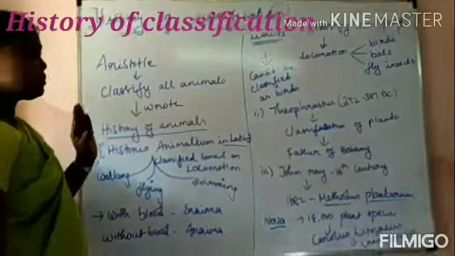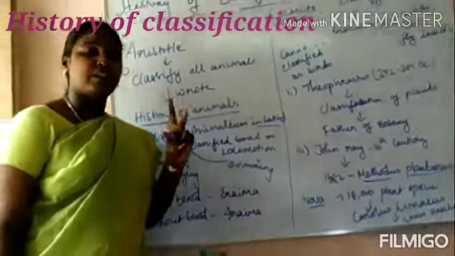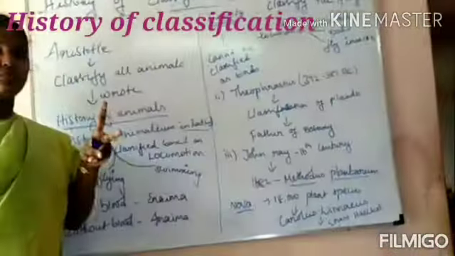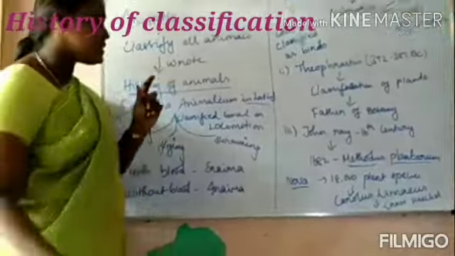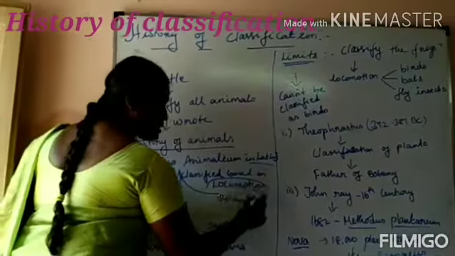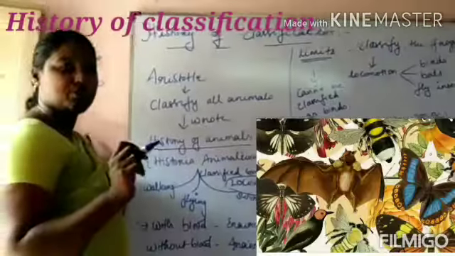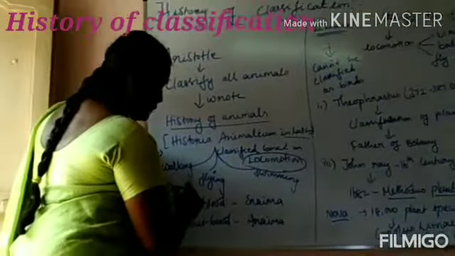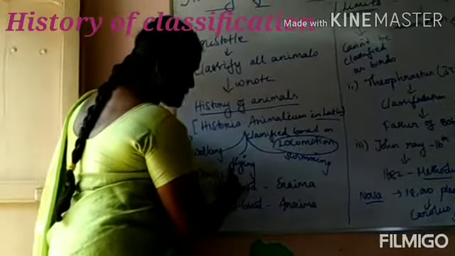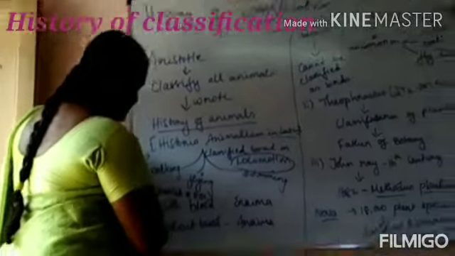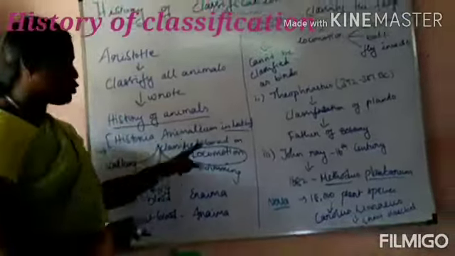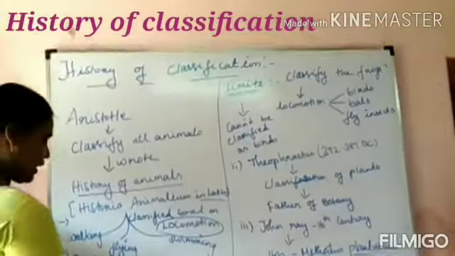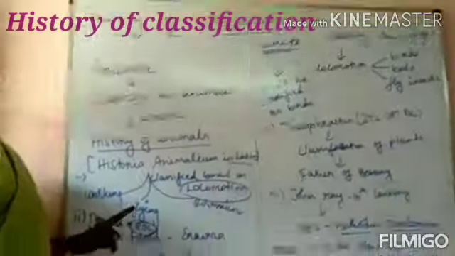Okay. So Aristotle classified all organisms based on two specific characteristics. One is locomotion, and the second is the presence or absence of RBC. What is the first classification? It is based on locomotion. The second classification is the presence or absence of RBC.